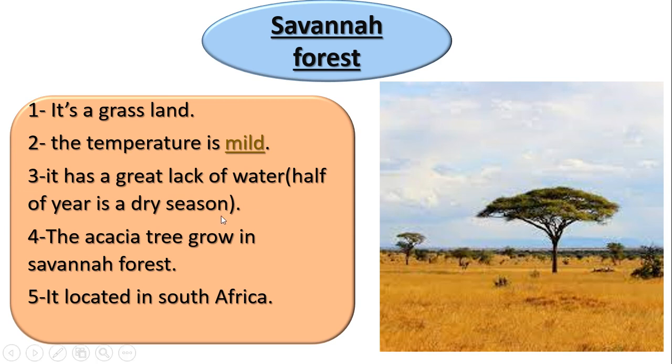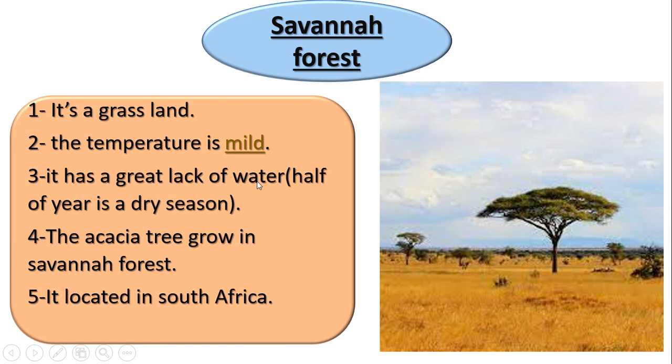Okay, in Savannah forest, half of the year is a dry season. What's the meaning of dry? It has a lot of water or lack of water? It has lack of water. What's the meaning of lack of water? Small amount of water. So on Savannah forest there is a lack of water.